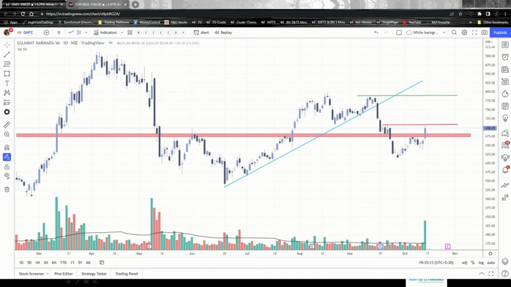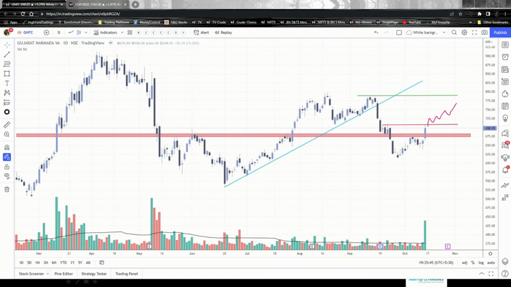Either this guy will consolidate for some time here, or this might come down a bit and retest this support zone, and then it might go and breach it, or it might directly breach this resistance zone tomorrow itself, and then continue an up move like this. These are the scenarios that might happen.